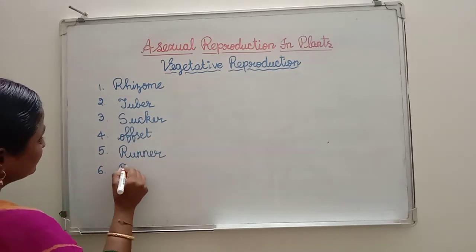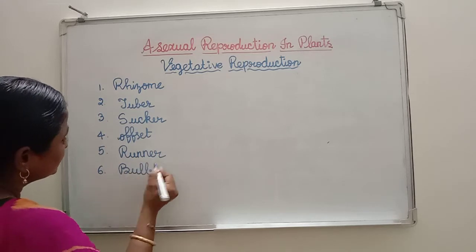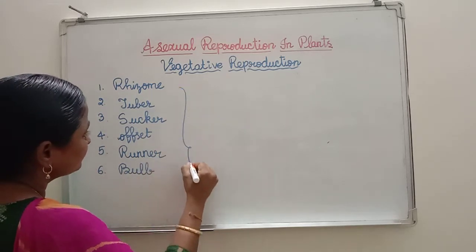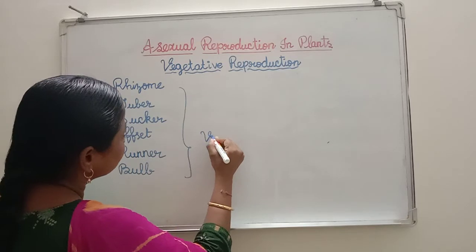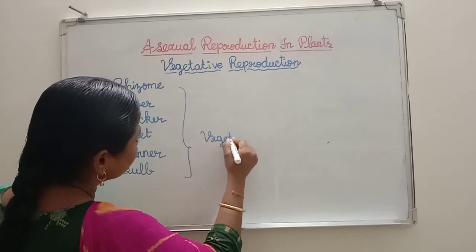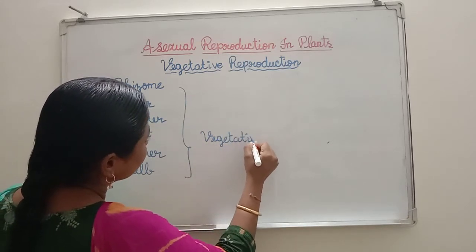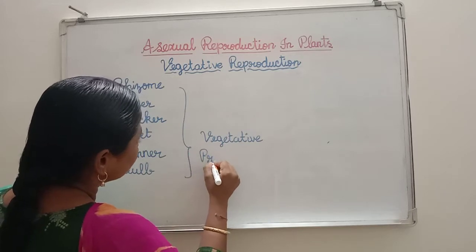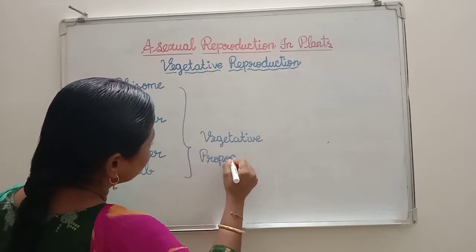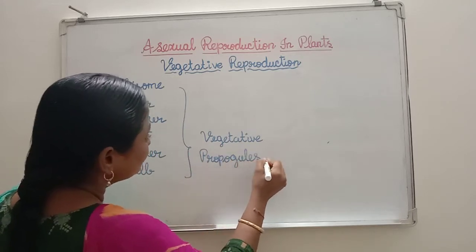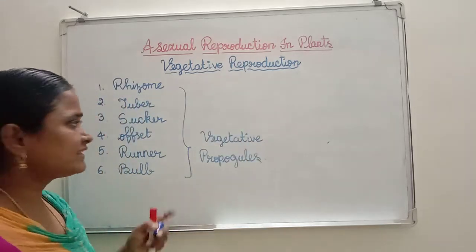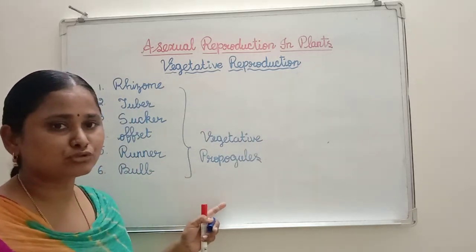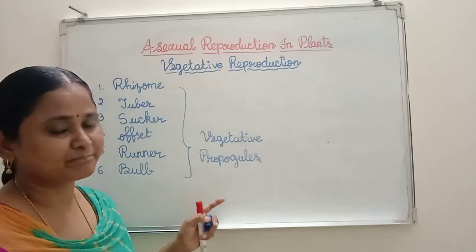Number 6, bulb. So these are the vegetative propagules found in plants. With the help of these vegetative propagules only, new plants are produced.